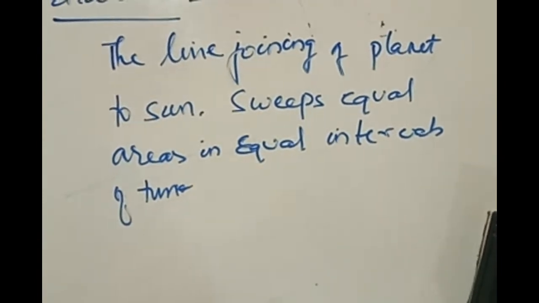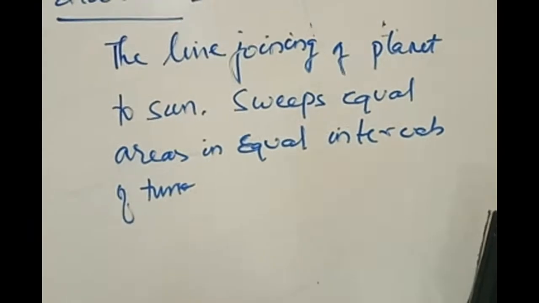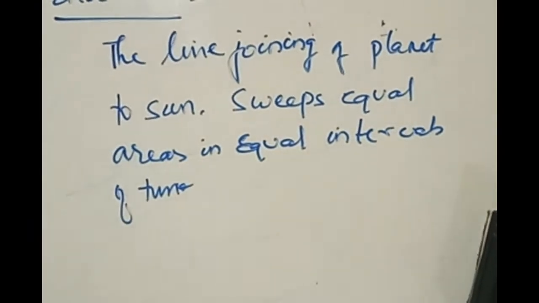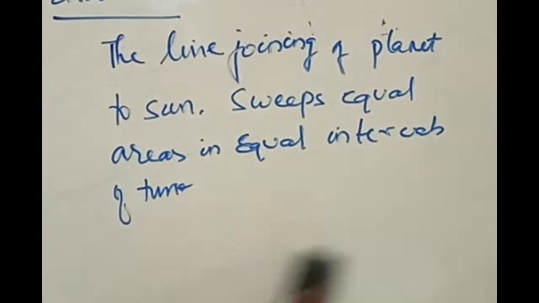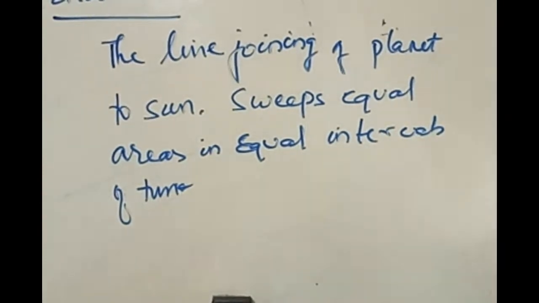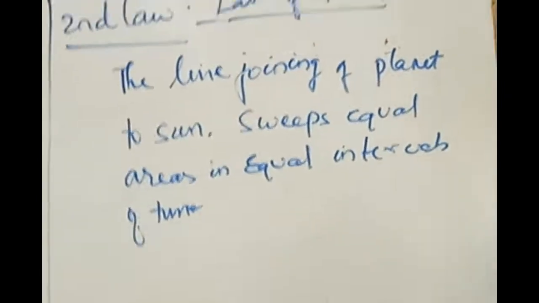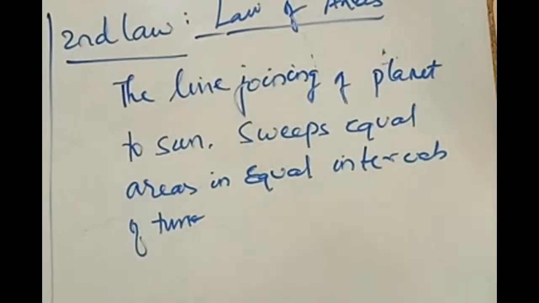Is the second law clear? Nothing much to describe. We should know the statement of the laws. Whether you know that or not is important. What is that?